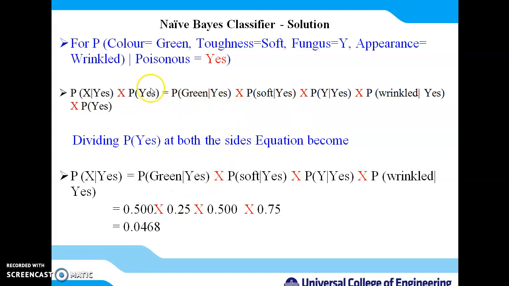As you have seen in this formula, the probability of S is applied on both sides. So we will simply divide by this probability of yes, so that this term gets cancelled, and we will compute the decision from the previous calculation, and the final result is 0.0468.